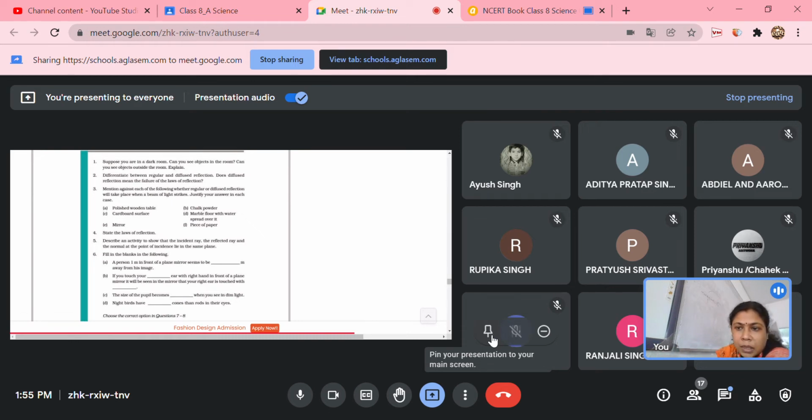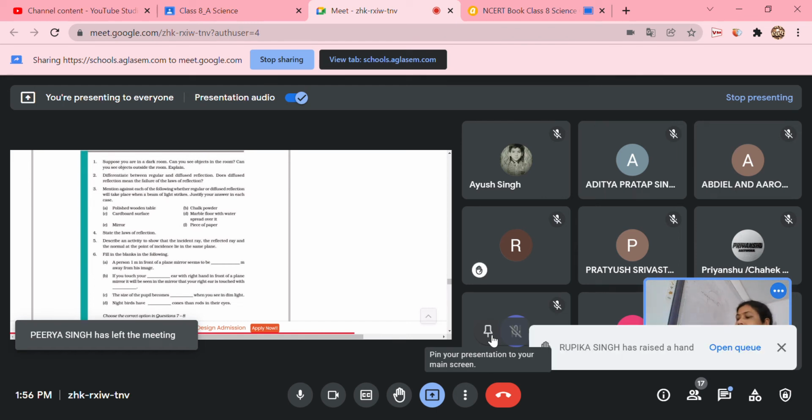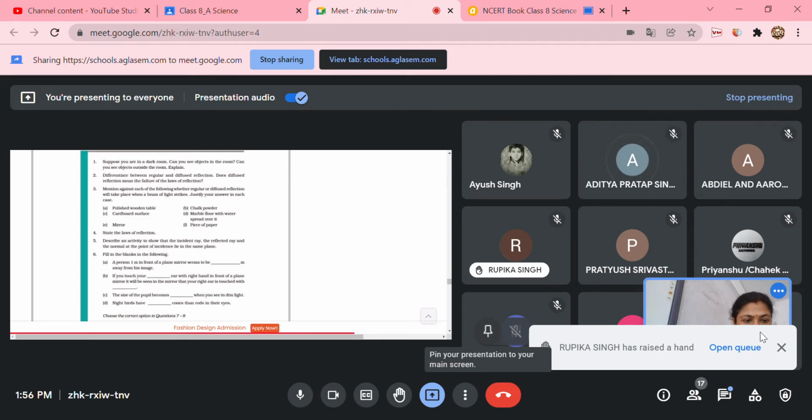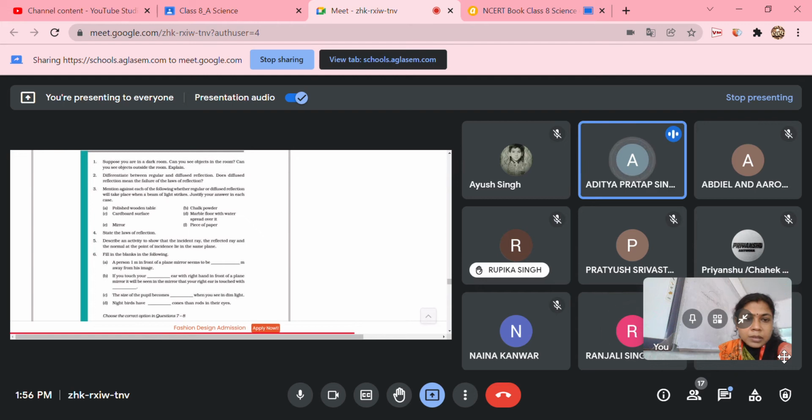Aditya Pratap Singh, cardboard surface. Ma'am, yes, diffuse reflection in case of cardboard surface. Yes. Next, D. Marble floor with water spread on it.